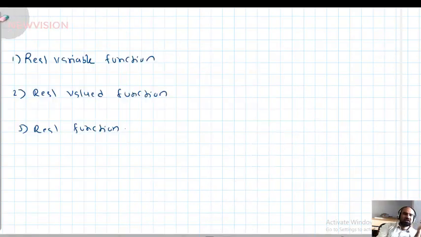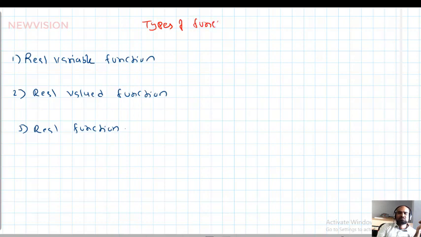Okay. So generally we will use three types of functions. Let f map A to B. What is the meaning of this?